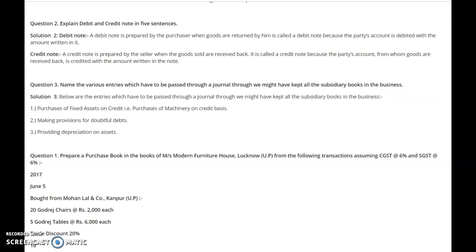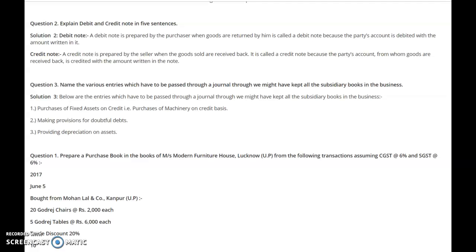Dear students, we had started a new lesson of subsidiary books under the topic of books of original entry. Here we had already done what the cash book is, how the cash book is prepared, what the petty cash book is, how it is to be prepared, and what the imprest system of petty cash book is. In this lesson, we will learn about some other subsidiary books apart from the cash book as well as the petty cash book which we have already learned.